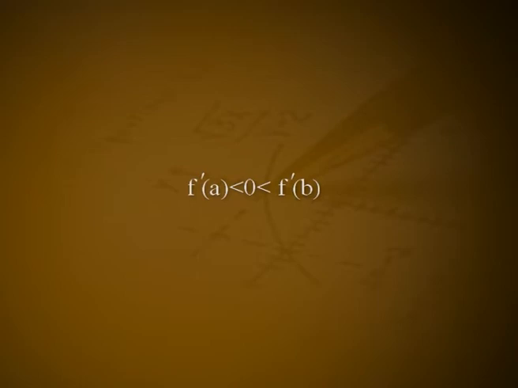Corollary 1. If f is differentiable on the closed interval [a, b] subset of R and f'(a) and f'(b) are of opposite sign, then there exists at least one c in the open interval (a, b) such that f'(c) = 0. Proof. Let f'(a) < 0 and f'(b) > 0. In this case, f'(a) < 0 < f'(b). Then by the Darboux theorem, there is at least one c in (a, b) such that f'(c) = 0.